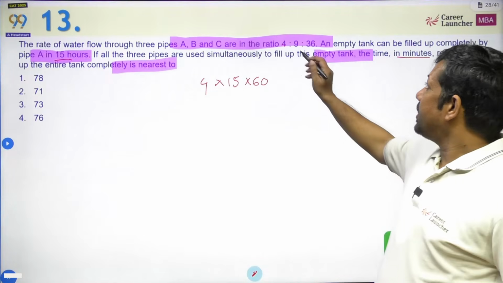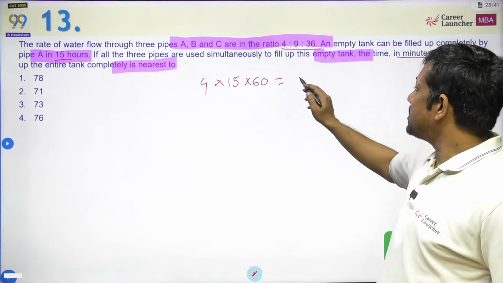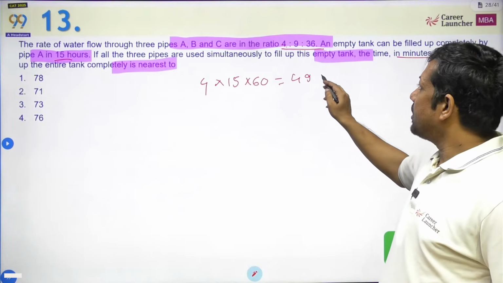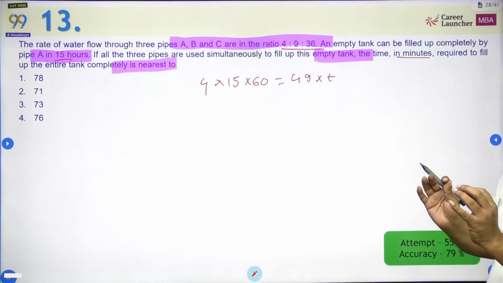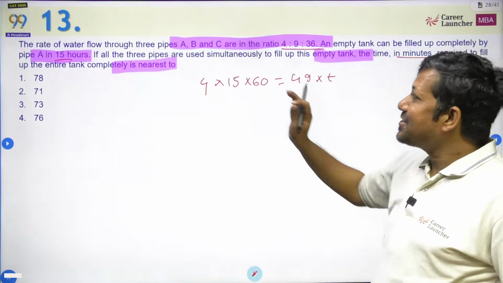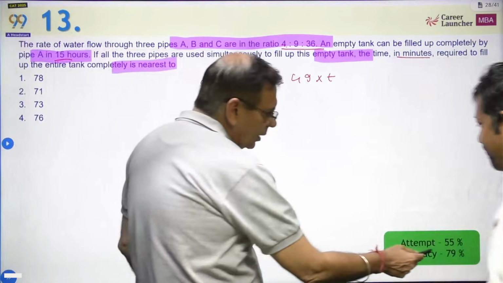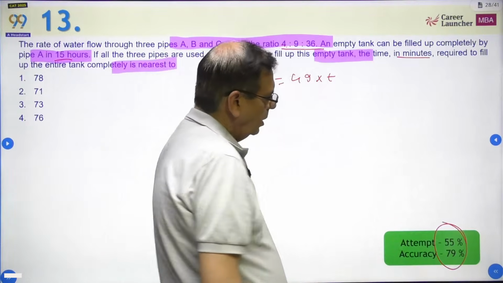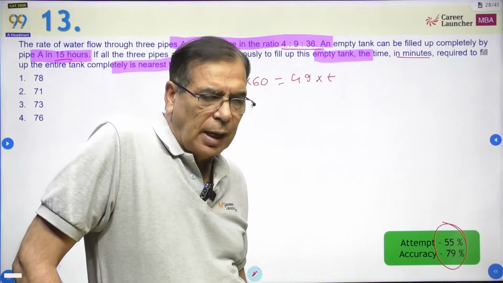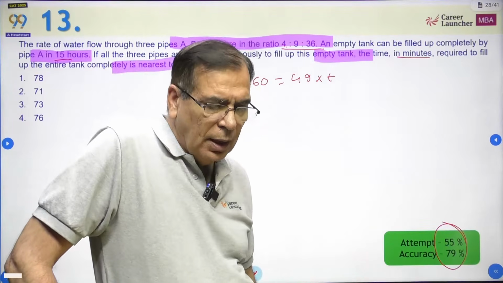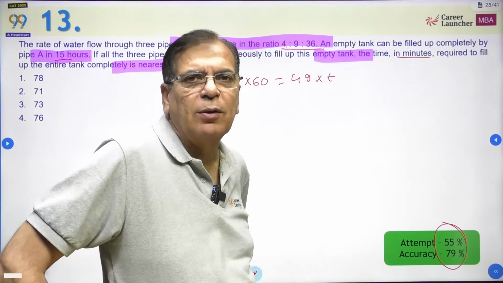अब एक ही जगह उसको तीनों भर रहे हैं, तो कितना होगा इसमें 4 into this is going to be 49. कितना टाइम लगेगा, let's say t. Solve it, got the answer, nothing to do, straightforward question. And the important thing I want you to see here, 45%. The easiest question, you cannot get an easier question than this from time and work. And yet 55% have only attempted and 45% have left the question.